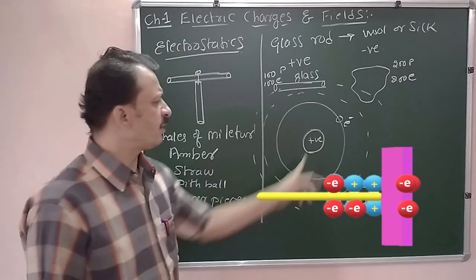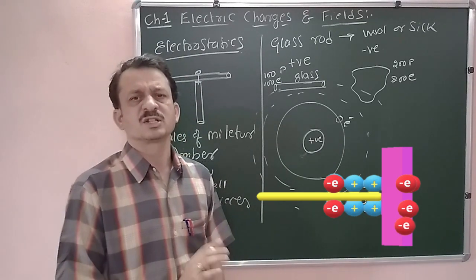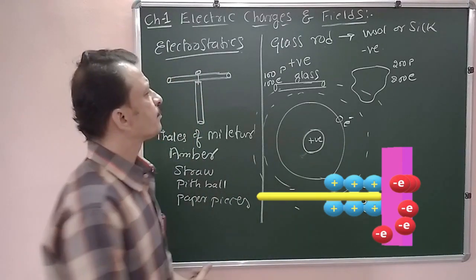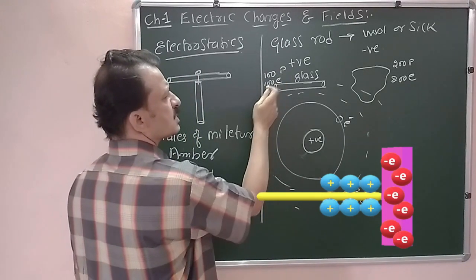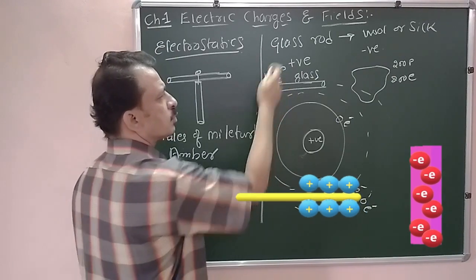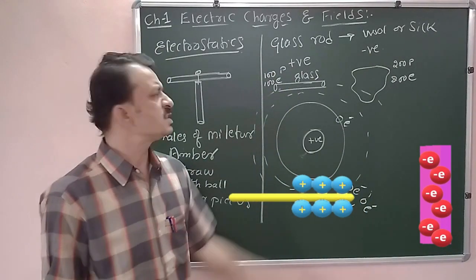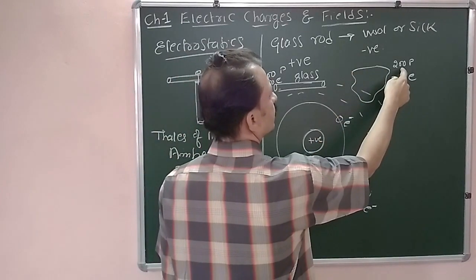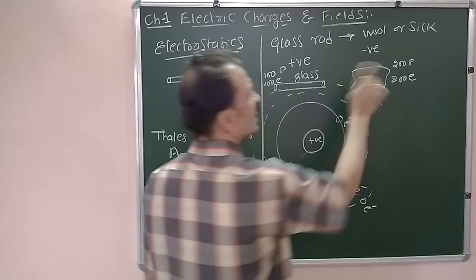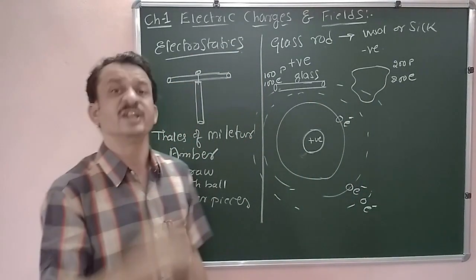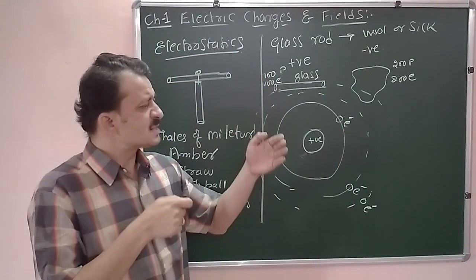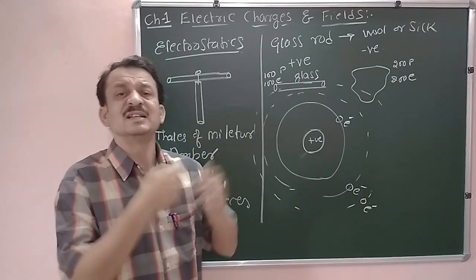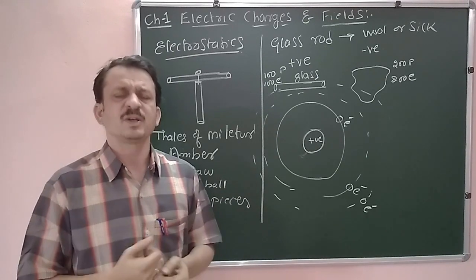For protons, we conventionally have a positive charge, which is arbitrarily chosen, and electrons have a negative charge. So 100 protons plus 100 electrons, positive and negative, therefore the total charge remains 0. It is neutral. This cloth also has 200 protons and 200 electrons, therefore it is also electrically neutral initially. When glass is rubbed with silk, friction takes place.